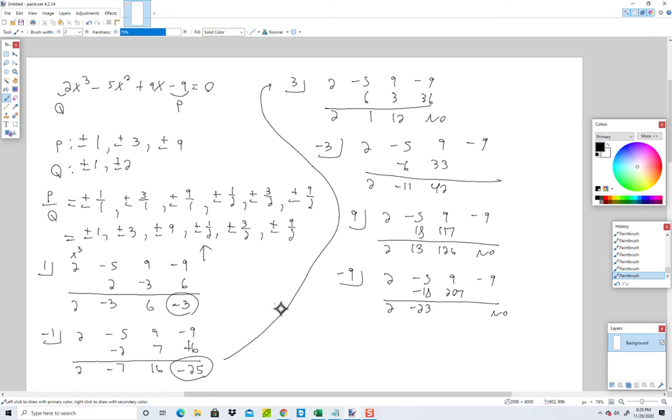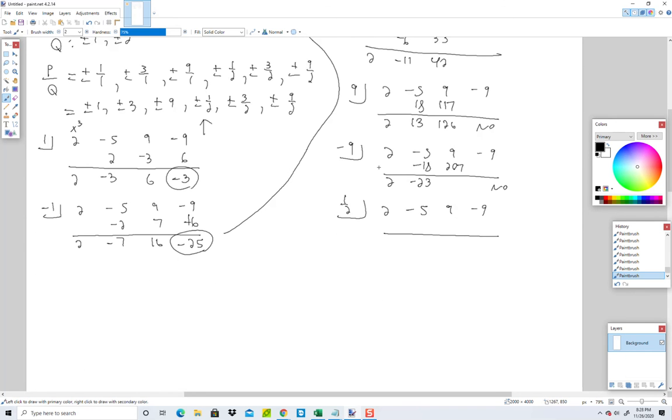Okay, so my next one. I'm right here now. 1/2. So add, multiply. 1/2 times 2 is 1. Add. It's negative 4. Multiply. 1/2 times negative 4 is negative 2. Add, that's 7.